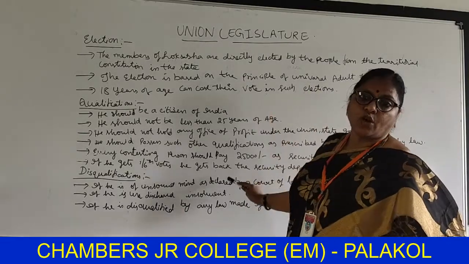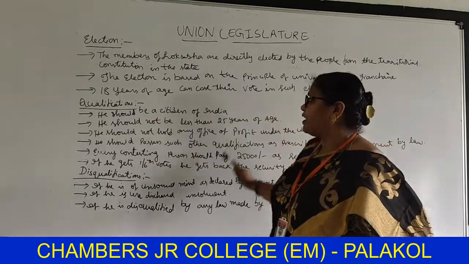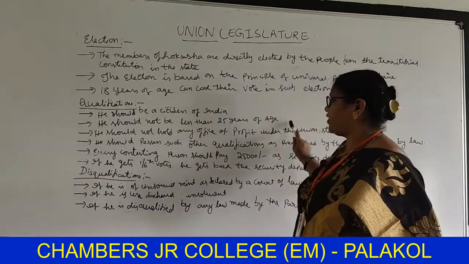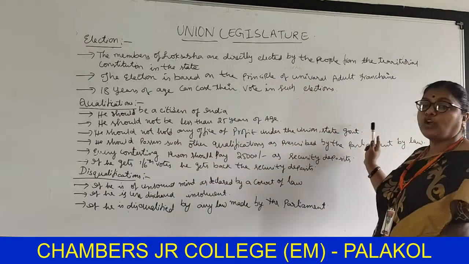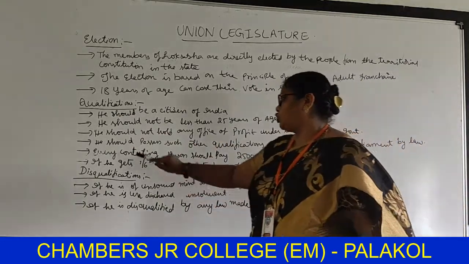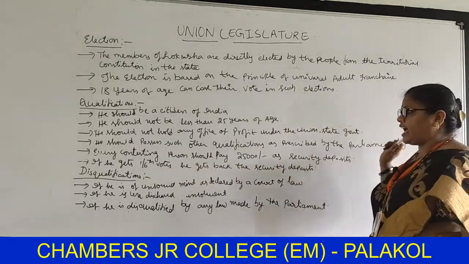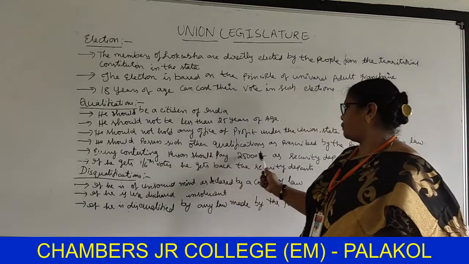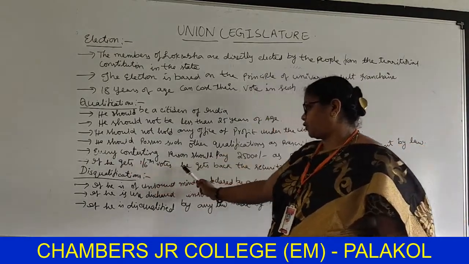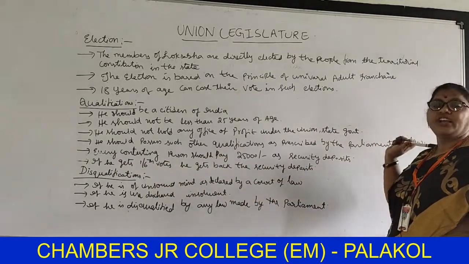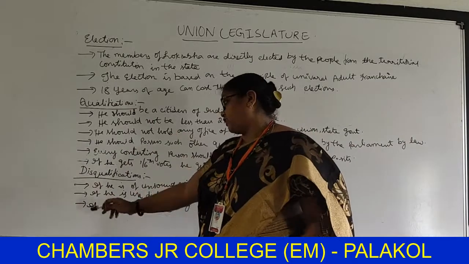These are the qualifications. Once again, he should be a citizen of India. He should not be less than 25 years of age. He should not hold any office of profit under the union or state government. He should possess such other qualifications as prescribed by the parliament by law. Every contesting person should pay 25,000 as security deposit. If he gets 1/6 votes, he gets back the security deposit. These are the qualifications.